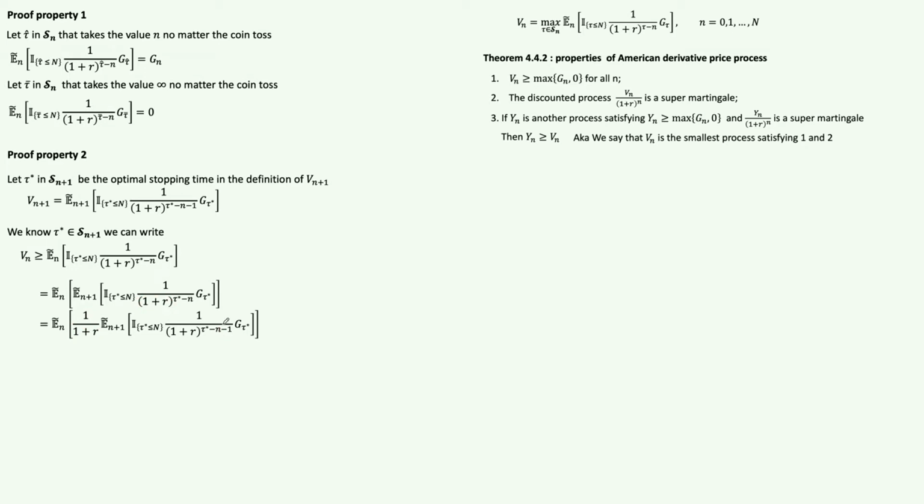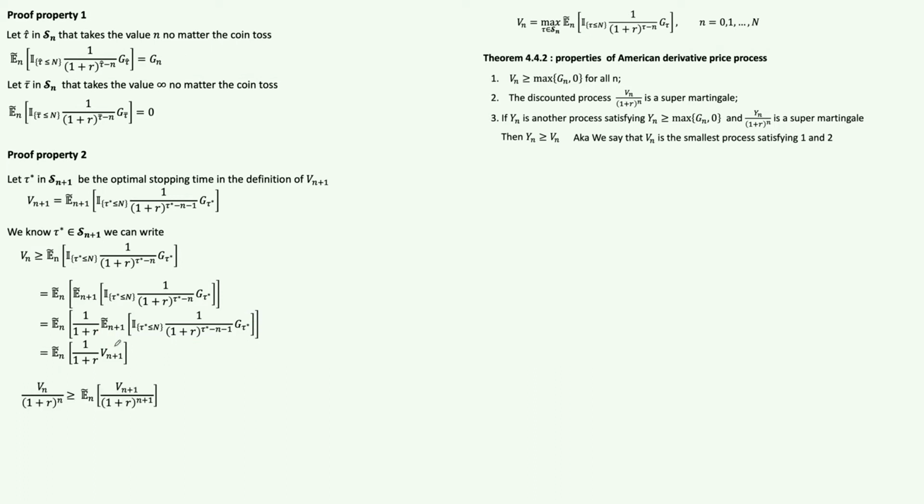Okay, and now if you pay attention, you should see that this thing here looks strangely like the relationship we're seeing here. And actually it is exactly the same relation. So we can replace everything here by Vn plus 1, which still makes a lot of sense.